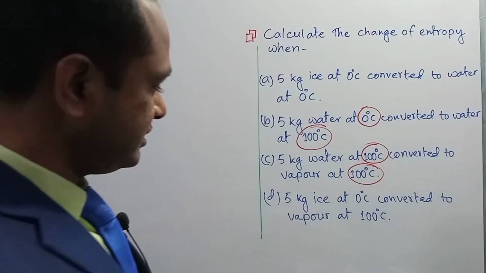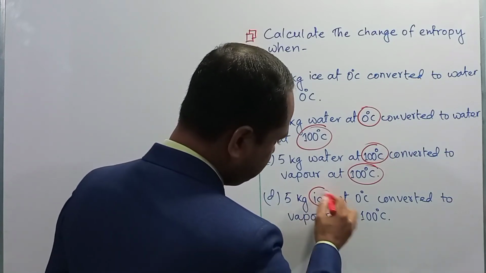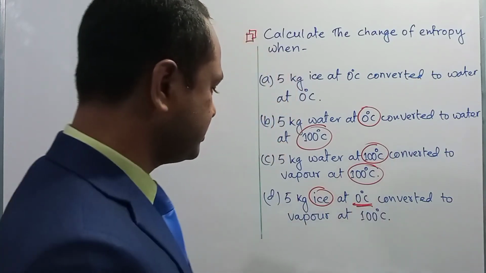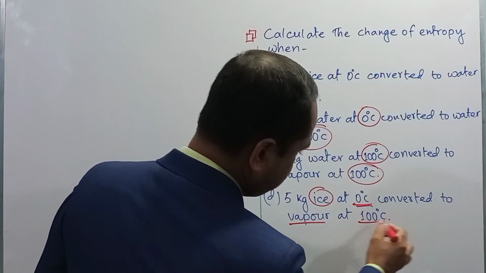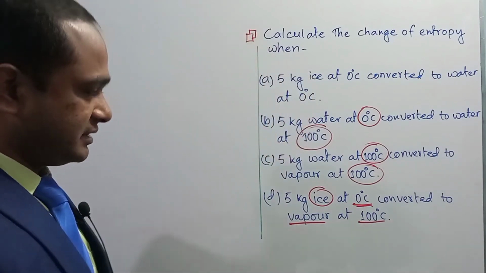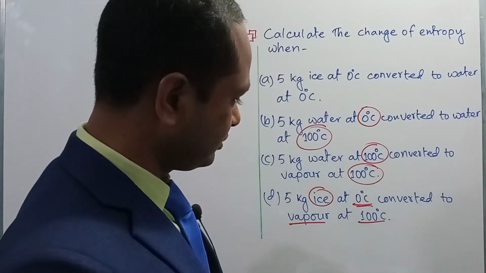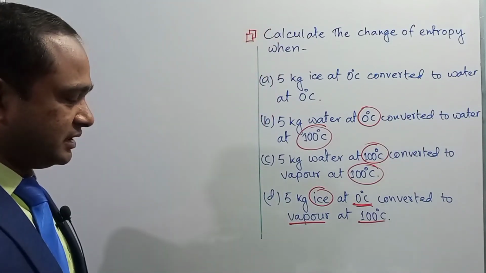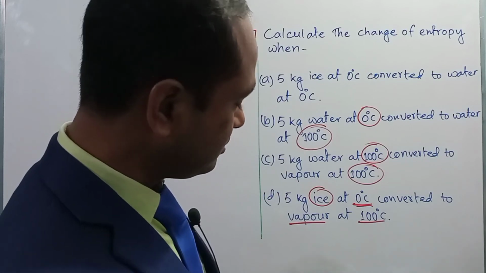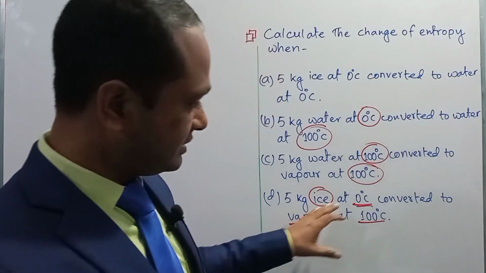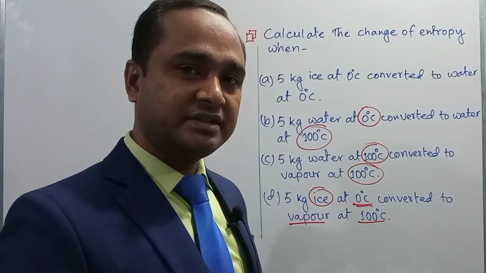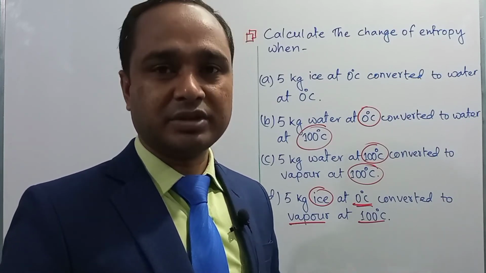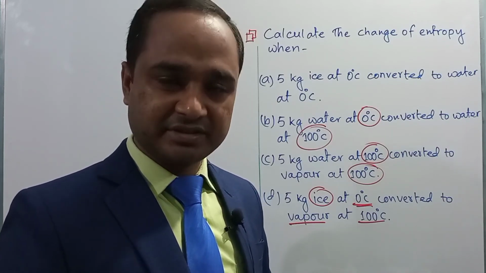In the last question, they said to calculate the change of entropy when 5 kg ice, whose initial state was ice at 0 degree Celsius, is converted to vapor at 100 degree Celsius. That is, here the state and temperature both of the matter were changed. So dear student, the required heat to convert the ice to vapor at 100 degree Celsius needs to be calculated in 3 steps, right?